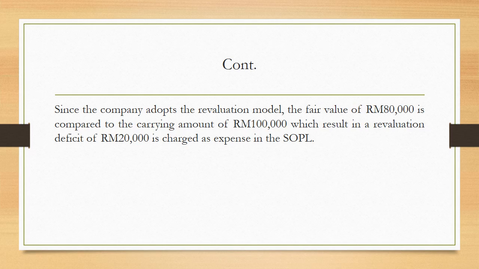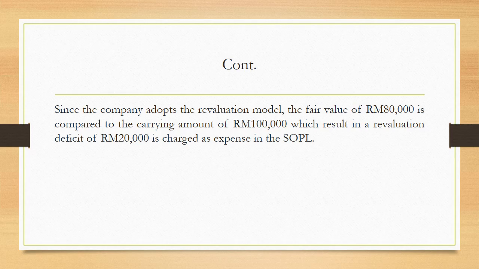So we can see that the carrying amount that we calculate is higher than the fair value stated in the question. So this results in a revaluation deficit. 100,000 ringgit, the carrying amount that we calculate, minus 80,000 ringgit, the fair value stated in the question.